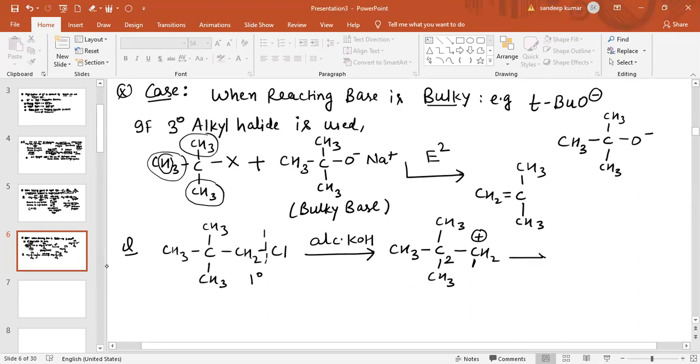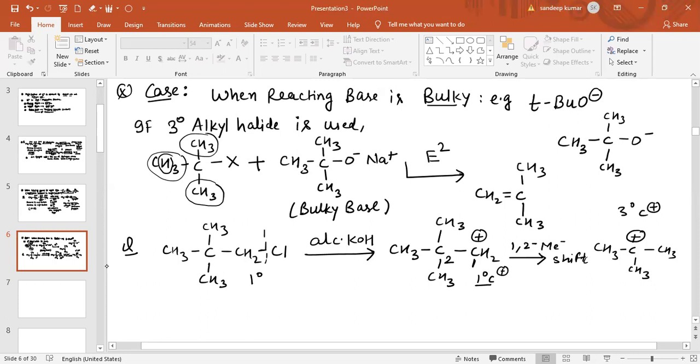So what happens in the next step? In the next step a 1,2 methyl shift will occur. Why 1,2 methyl shift? To increase the stability of the carbocation. Now positive charge is on this carbon atom, and this carbocation, first it was a 1 degree carbocation, now it is a 3 degree carbocation, which is more stable.